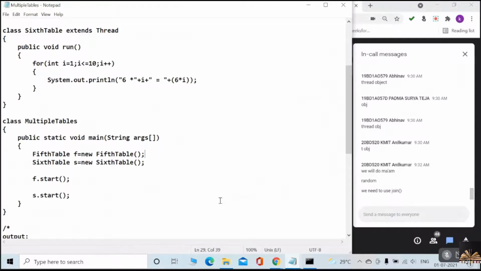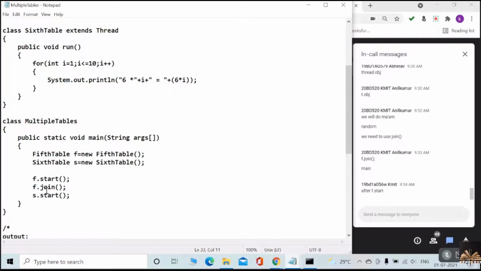What about the remaining students? Please do respond. Is this point striking in your mind? To make that output proper, of course, we need to use the join method. Did you get that point? After F dot start. Very good. F dot join off.